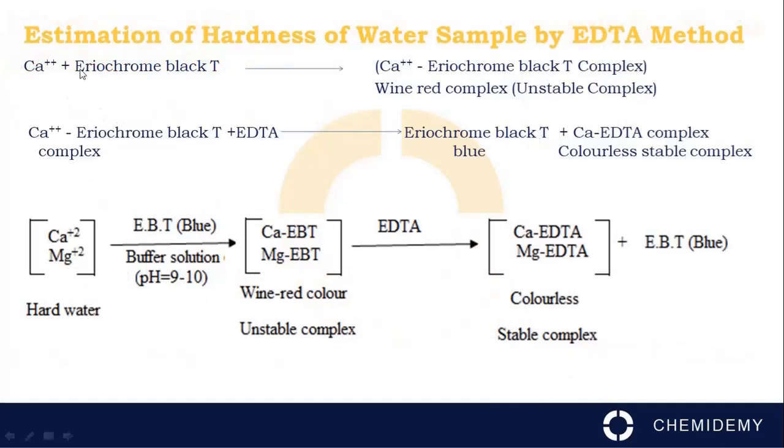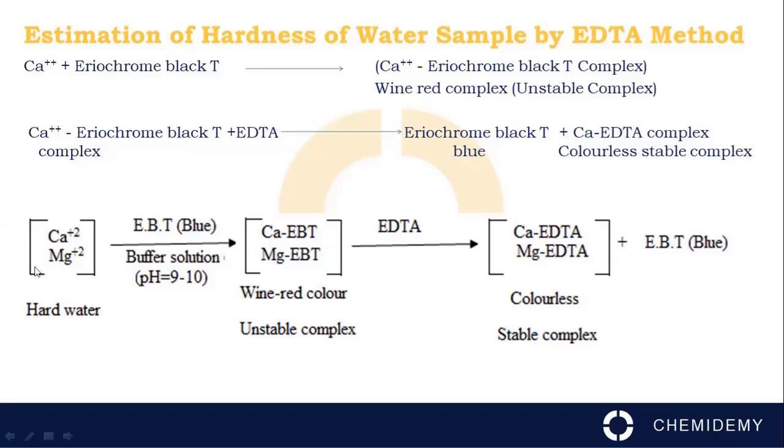We can see that hardness producing metal ions react with the indicator Eriochrome Black T to form a metal-EBT complex. It is a wine red colored, unstable complex. Then the metal-EBT complex reacts with EDTA to form a metal-EDTA complex. It is a colorless, stable complex, and Eriochrome Black T gives its blue color.